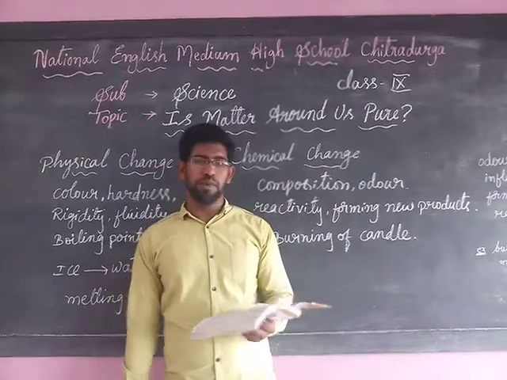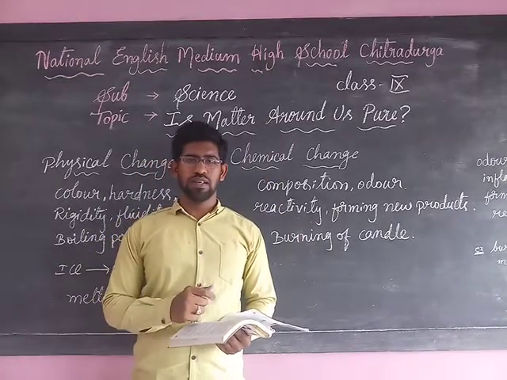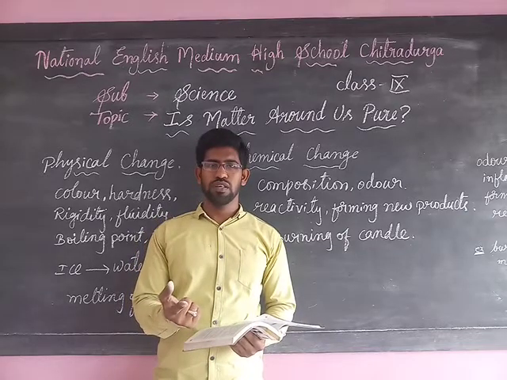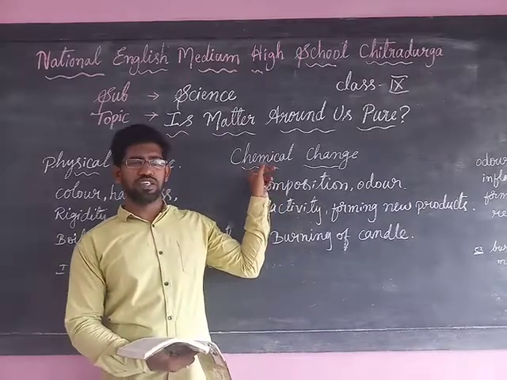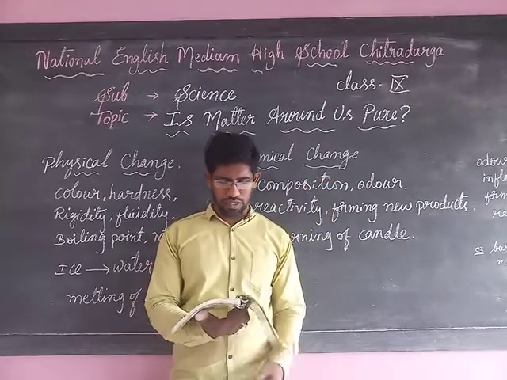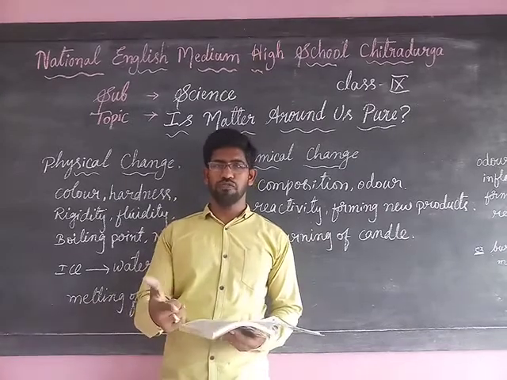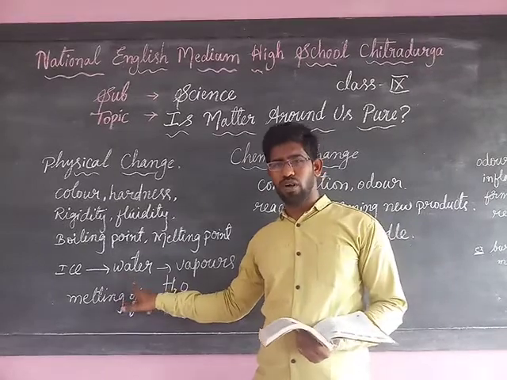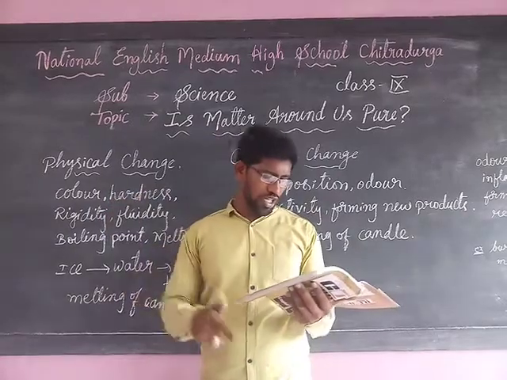Then rusting of almirah. Almost all the almirahs we have are made of iron. When iron gets rust, the chemical composition will alter. Understood? If the chemical composition is altered, then it belongs to chemical change. So rusting of almirah is an example of chemical change. Then next, boiling of water to form steam. As I told you, this is the interconversion of water. If you heat the water, if you boil the water, it will convert into water vapor or steam. It is an example of physical change.